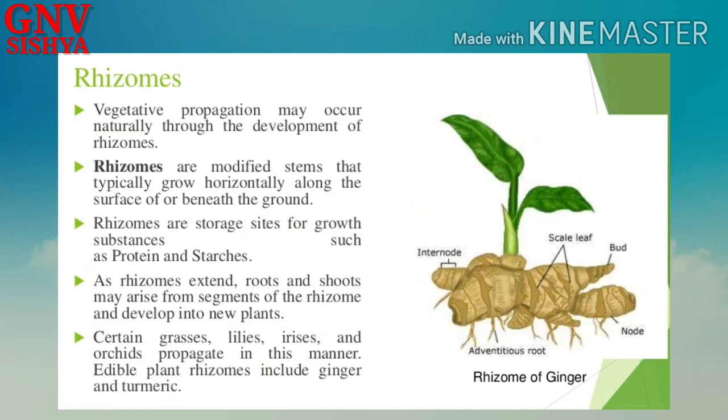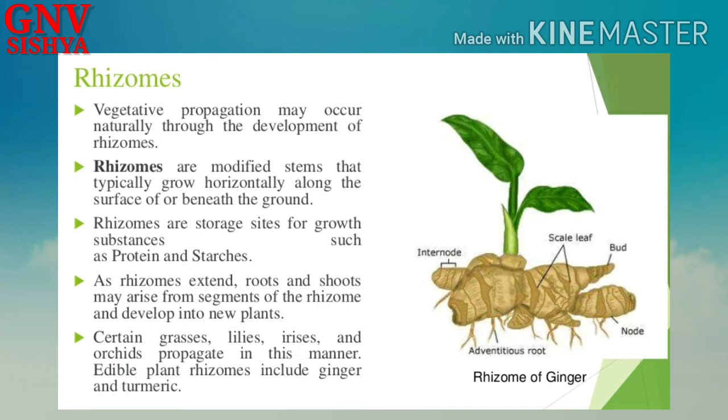The first one you can see is rhizomes. For rhizomes, the example is ginger. So ginger is an underground formation, right? But we usually think that it is a formation of the root. It is actually the formation of an underground stem, right? So vegetative propagation may occur naturally through the development of rhizomes. Rhizomes are modified stems, they are not roots.